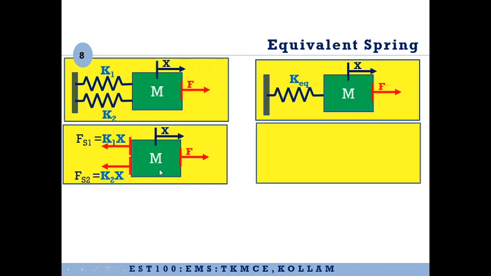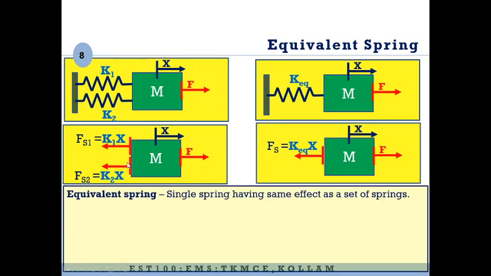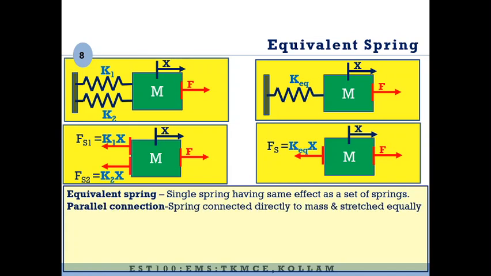Now imagine the equivalent spring is also stretched by the same amount. If we try to write the free body diagram of the block, we will have external force F and the spring force in the equivalent spring will be K equivalent into X. Now both these systems are identical, or they are equivalent to each other. Therefore, this force should be equal to the sum of these two forces. So if we write an equation of equilibrium, once again a definition for equivalent spring: having the same effect as a set of springs together.